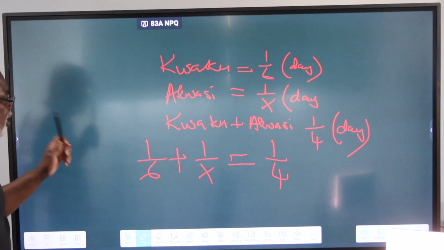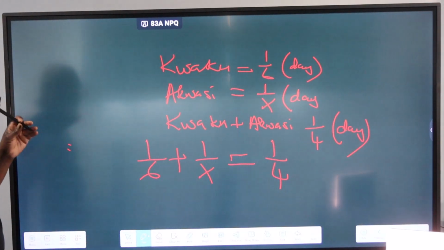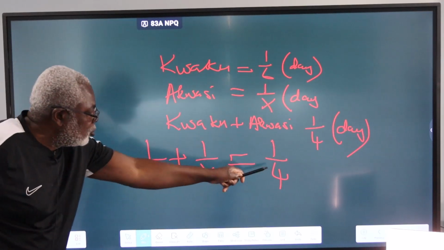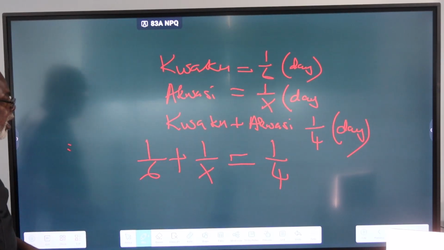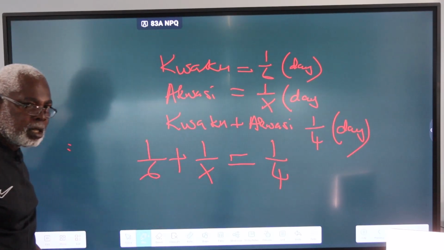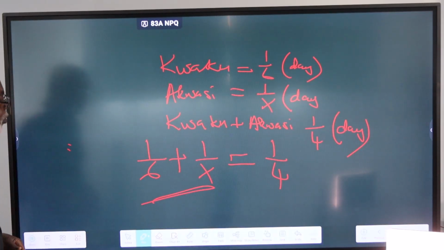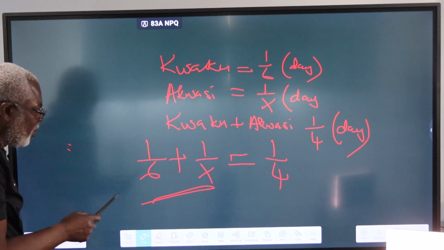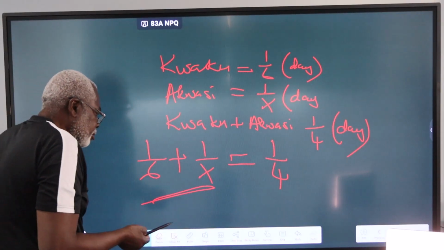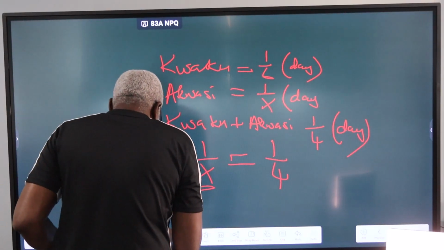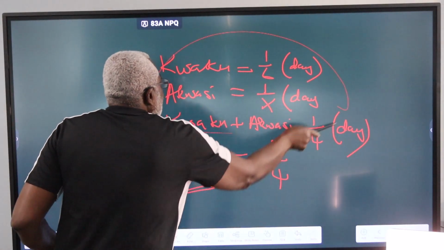Kwaku, 1/6 in a day. Akwesi, 1/X in a day. But together, 1/4 in a day. So this should equal 1/4. When they work together, they finish 1/4 of the job, so it should equal that. So we have to solve for X, and that is simple. Let me erase this part here.